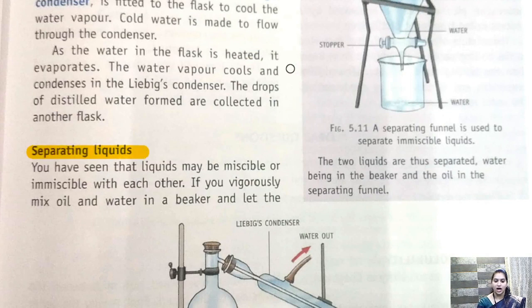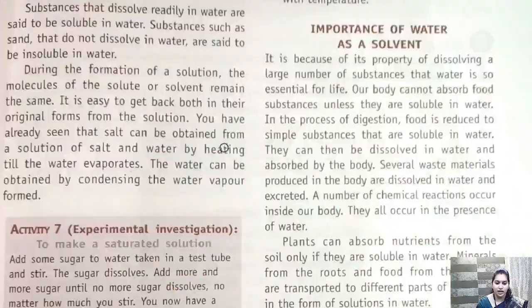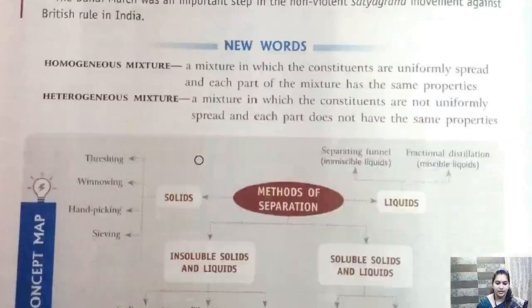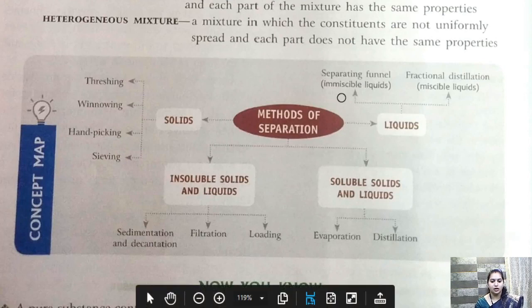So these are the different methods of separation. I think it is given in this chapter. Okay, so we'll revise from this concept map.